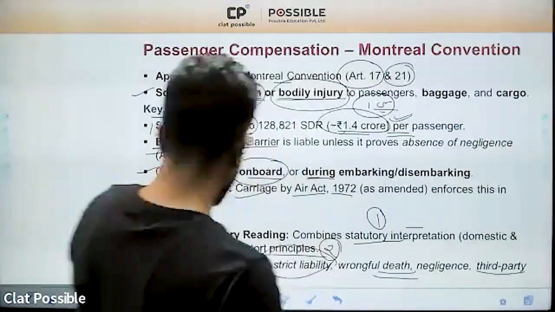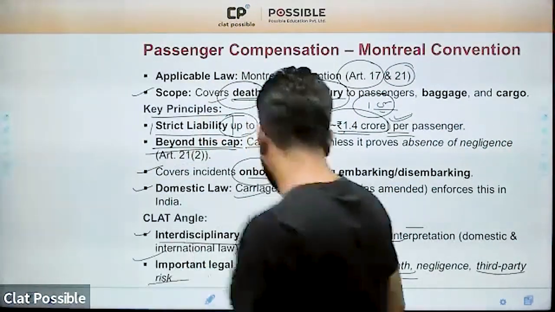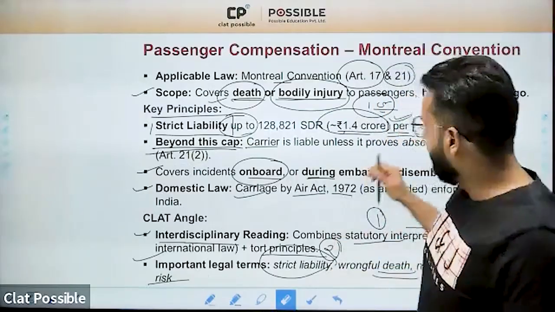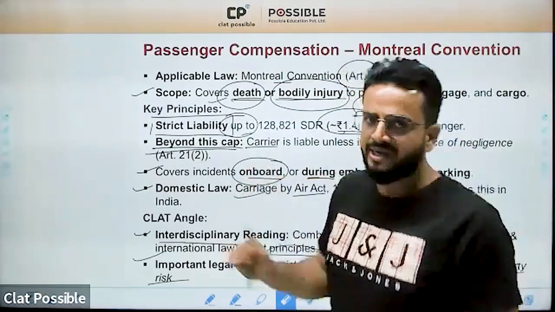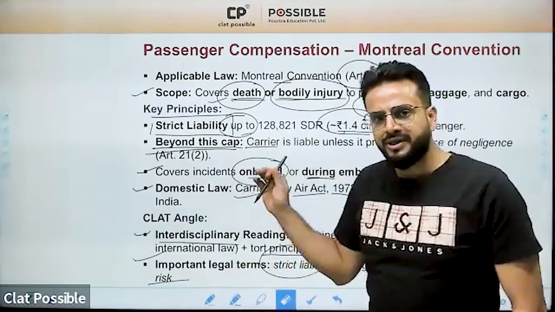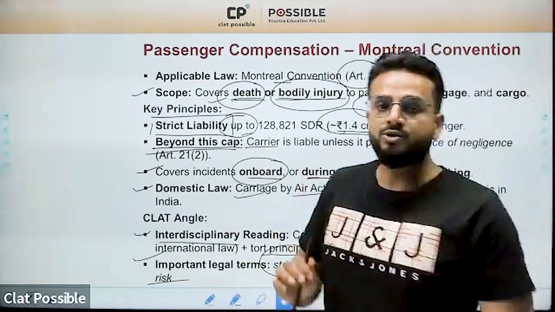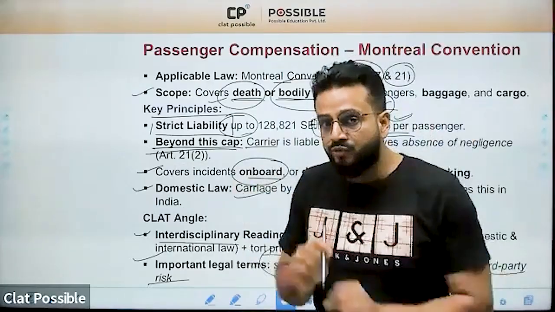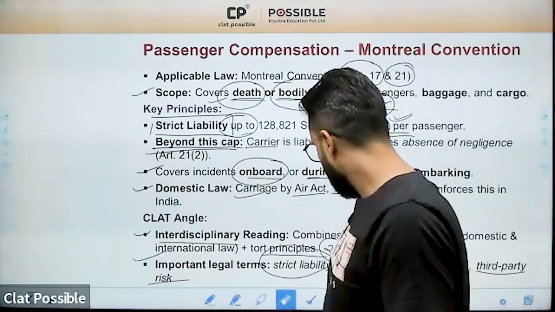Okay. So this is about the Montreal Convention, which is definitely applicable in this case. And based on this only, the 1 CR per passenger compensation has already been announced. If you want to go beyond this, if any passenger wants to claim more than this, then there has to be a clear proof or establishment of negligence on the part of Air India.